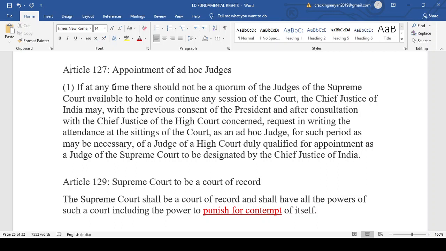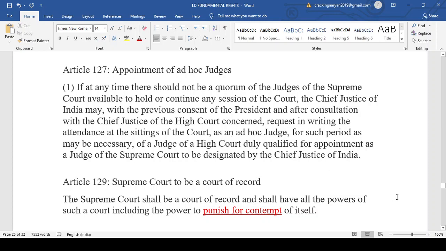It is important to add 'she' because in 2027 we will be having a female Chief Justice. So for whatever period he or she considers necessary, but the judge of the High Court who has been invited to be the ad hoc judge should be qualified to be appointed as a judge of the Supreme Court. This is a very important thing.